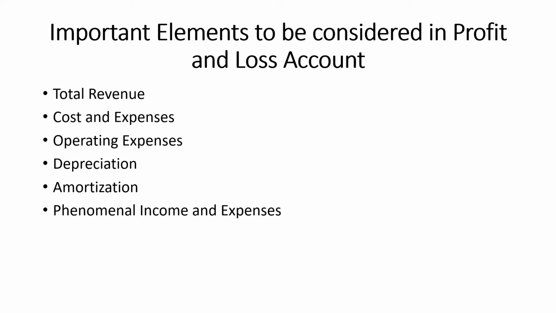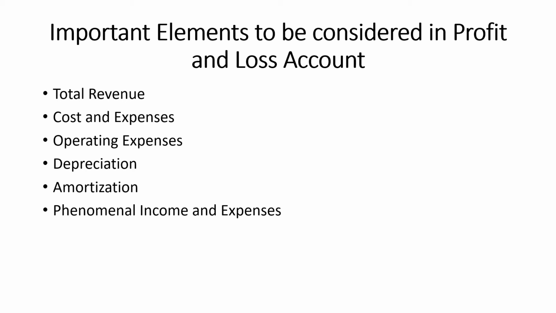Examples of tangible assets are plant and machinery, land and building, furniture and fixtures, motor vehicles, and all this you can take as examples under tangible assets. That is, depreciation is for tangible assets whereas amortization is for intangible assets. Then what is an intangible asset? These are the assets which we cannot see, which we cannot touch and which we cannot feel. Examples of intangible assets are patent rights, copyrights, trademarks, etc.